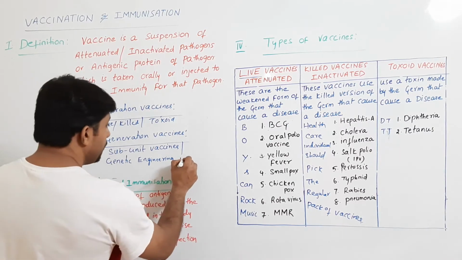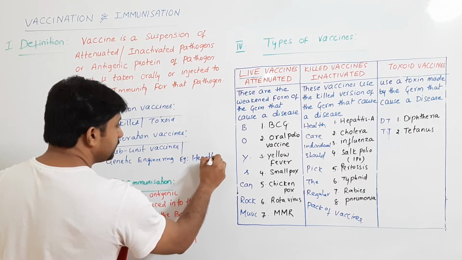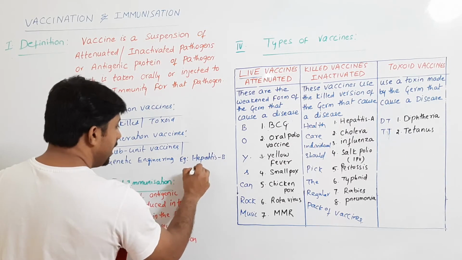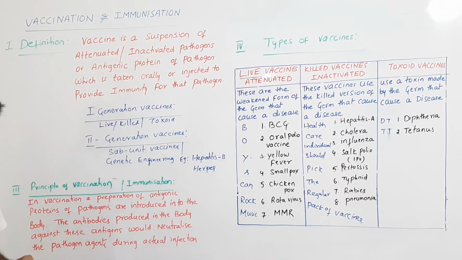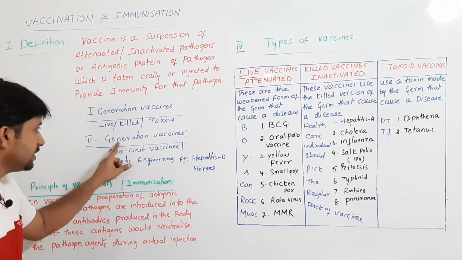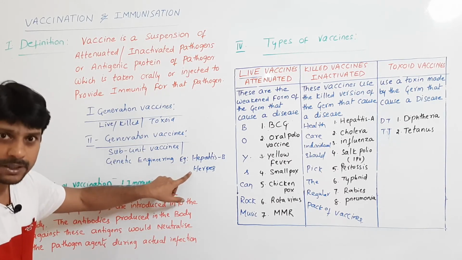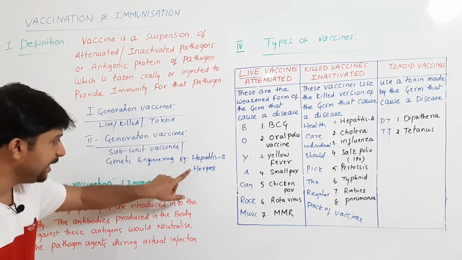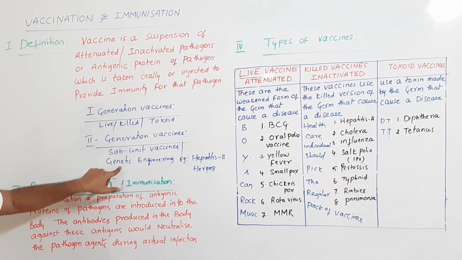This includes vaccines for hepatitis B and herpes. Remember, second generation HH: hepatitis B and herpes.